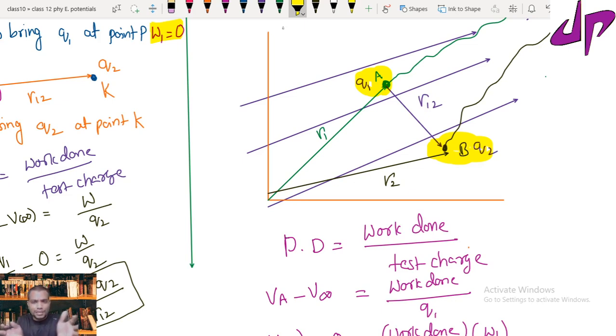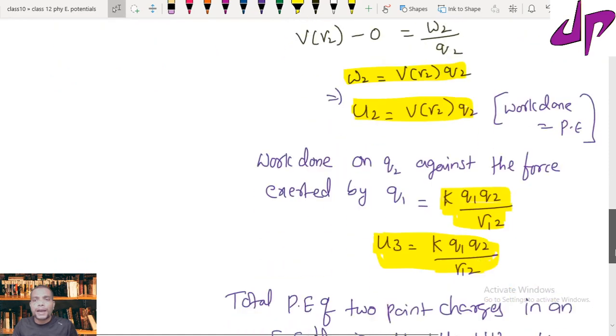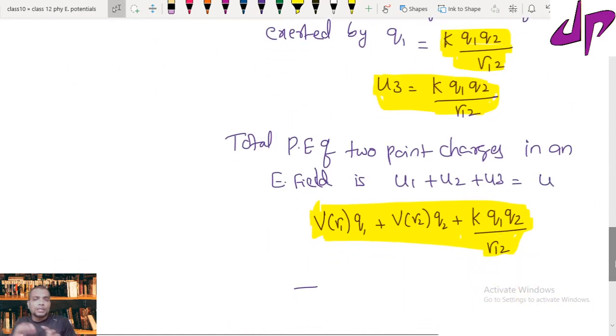To keep them together, some work has to be done. Here that work is done by the external electric field. So that component we need to add. So here three terms will exist. So this is the expression for the total potential energy of two point charges in an electric field.